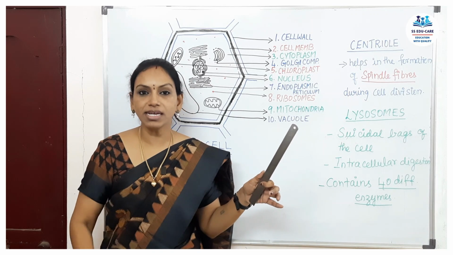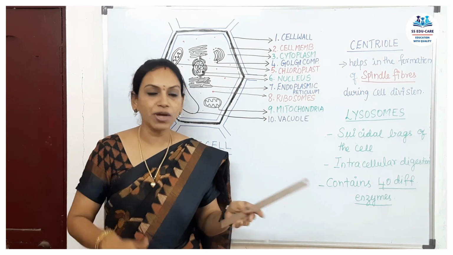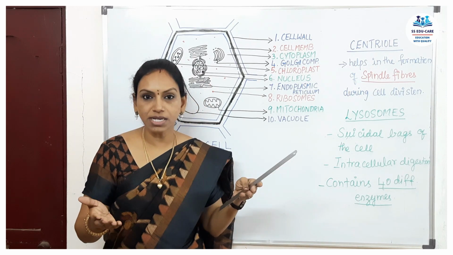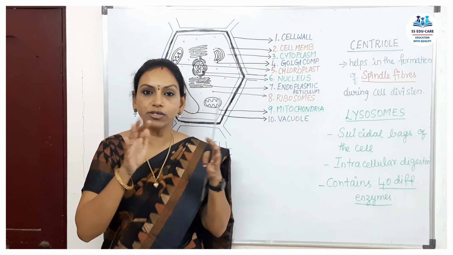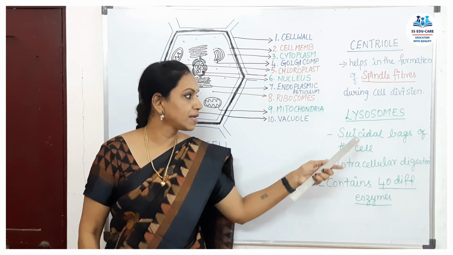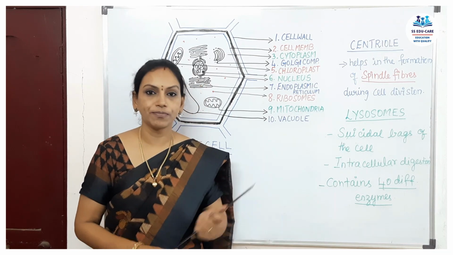What is happening in digestion? We are breaking down the food products. In the same way, intracellular digestion means the unwanted substances are broken down into small pieces and completely taken up by the lysosomes. That's why they are called suicidal bags of the cell.